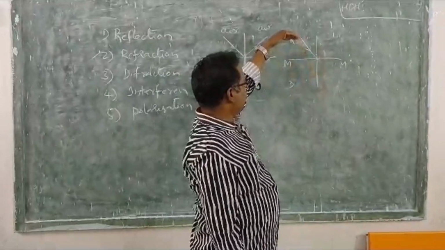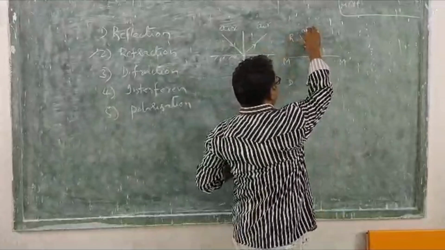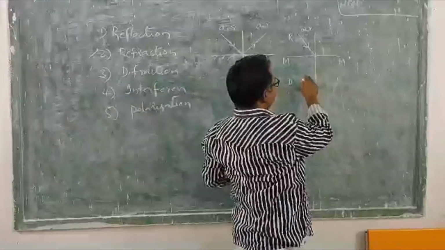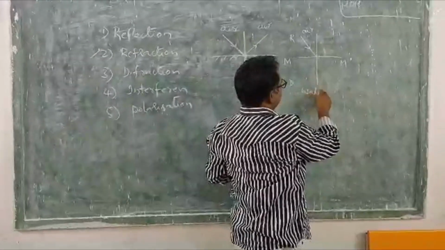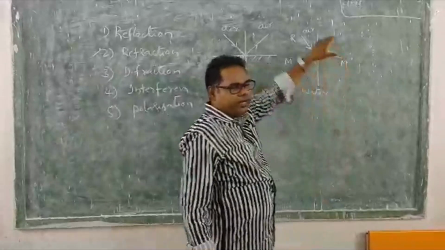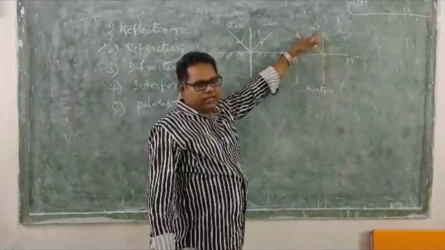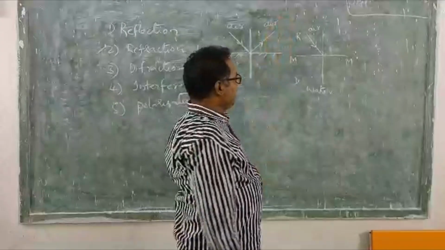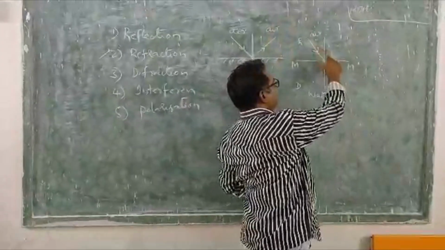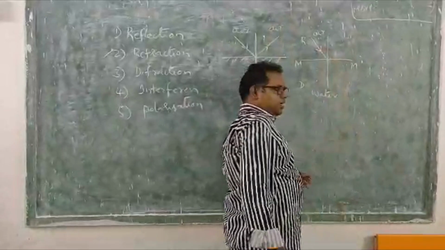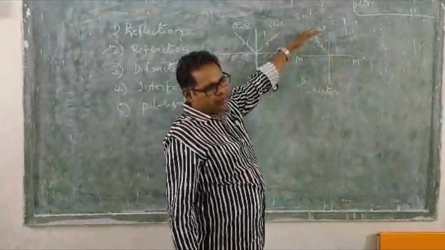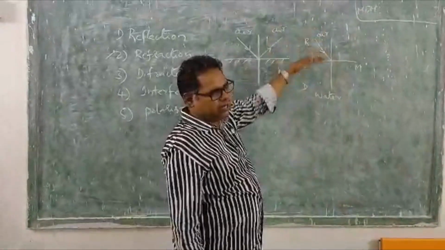As you know, if it is air, it is having some velocity. If it is water, it is having some velocity. Light is having different velocities in the water and air. So when the light ray is coming from rarer medium to denser medium, as you know, it bends towards the normal.